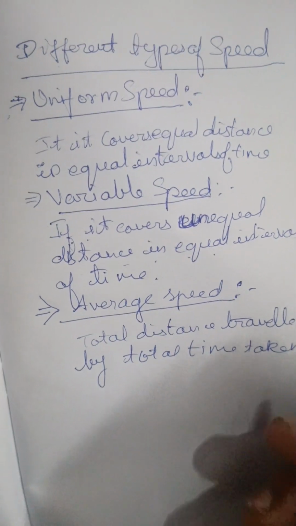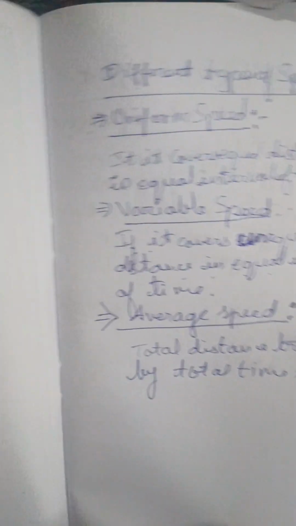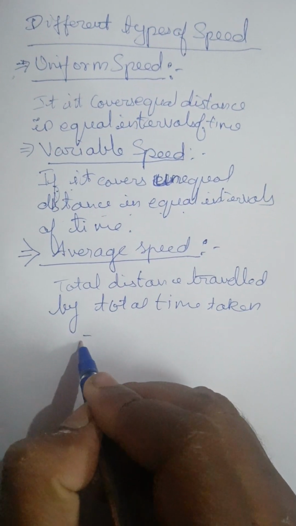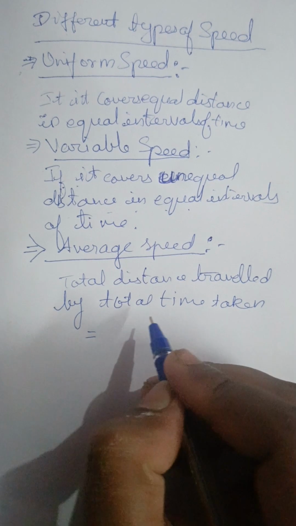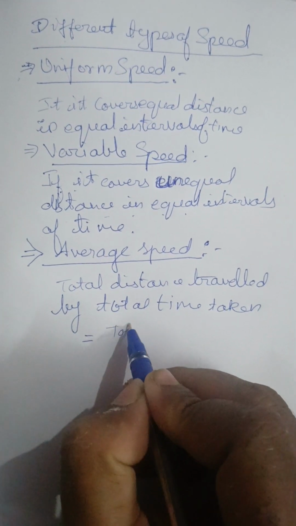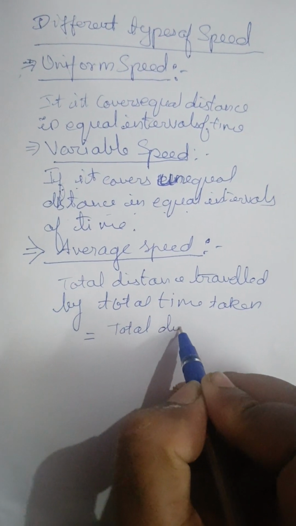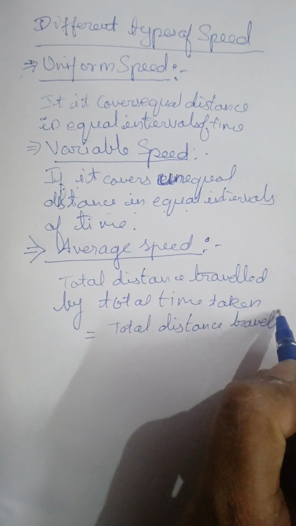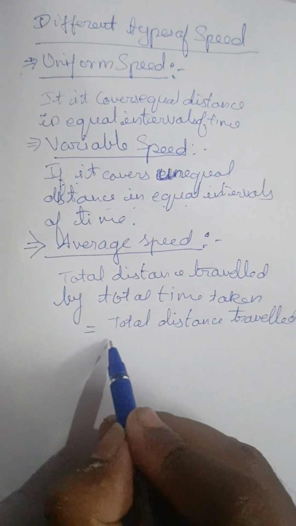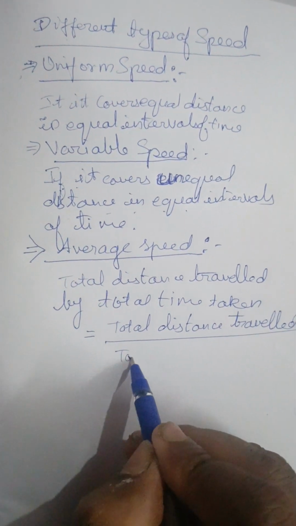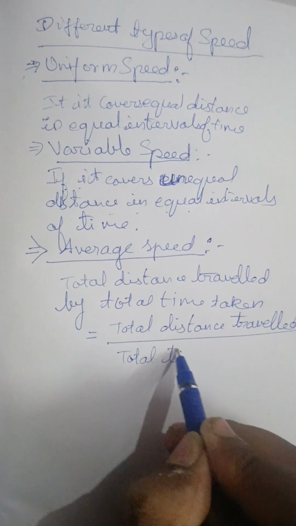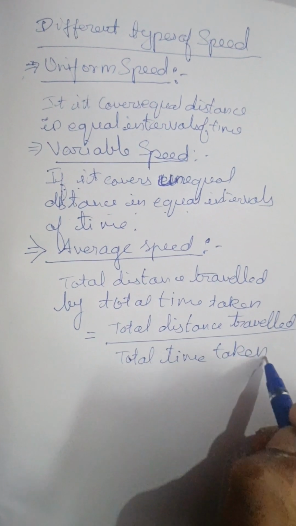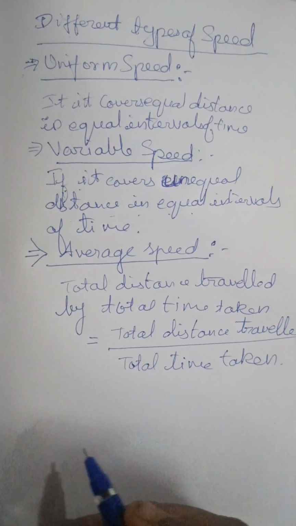You can represent this in the form of an equation also: total distance traveled divided by total time taken is called the average speed.